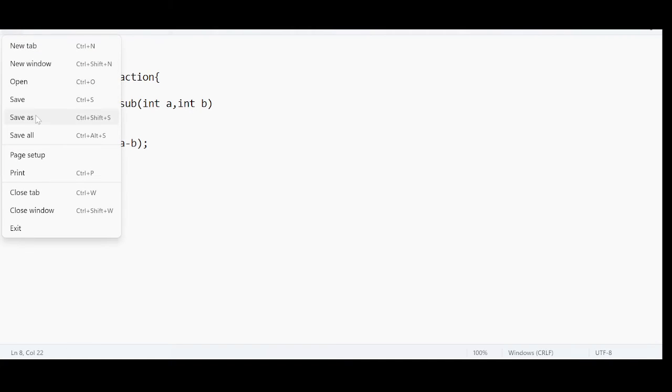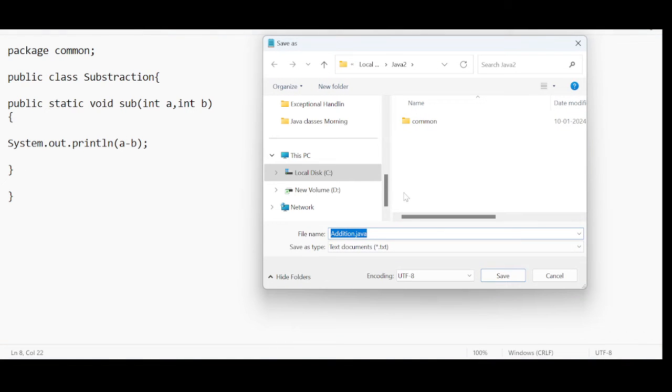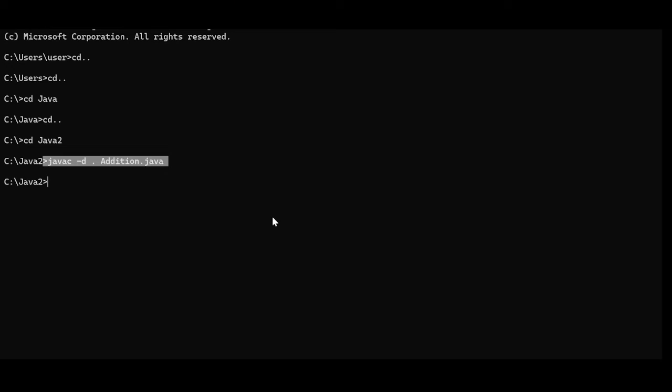Let me do save as. Instead of Addition, now it should be Subtraction.java. I have saved. Now compilation. The command for compilation is javac space -d space dot followed by Subtraction.java.